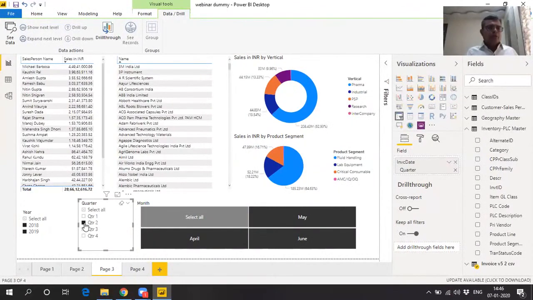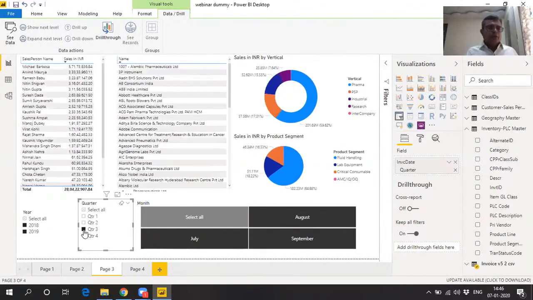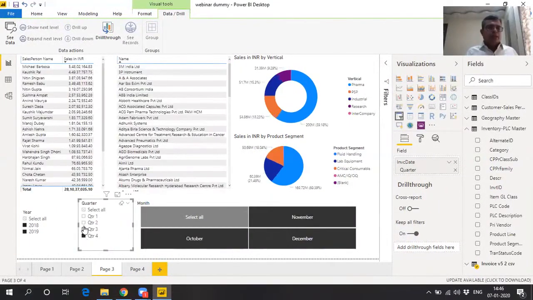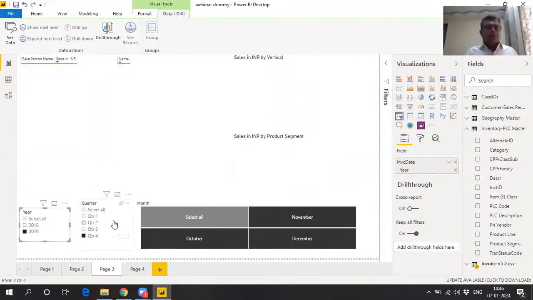In quarter 3, again, there can be a different name who can be on the top. Again, it is Michael Barbosa, surprisingly. And again in quarter 4, he is the topper. So this is how we can check out who is actually performing well in the organization. Now you can suddenly think of 2019 in quarter 4, which were the sales verticals that were performing the most.